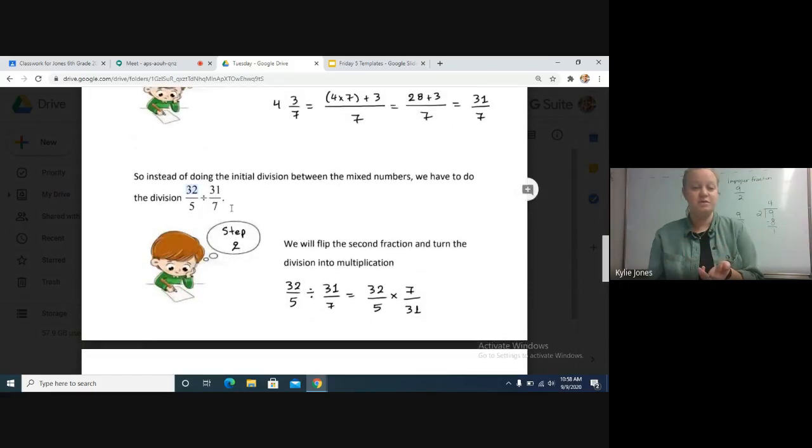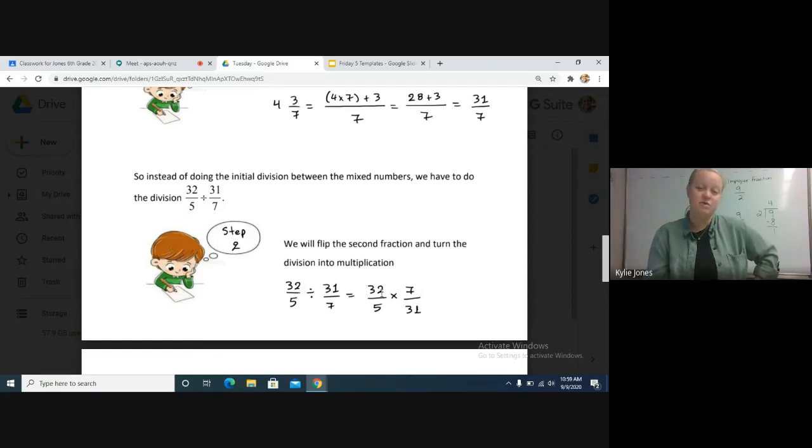Step number 2 is to do your keep change flip. You have your new division problem of 32/5 divided by 31/7. It's the same thing as saying 6 2/5 divided by 4 3/7. You've just changed them to improper numbers instead. Exactly what we talked about yesterday, keep change flip: 32/5 you keep the same, the division changes to multiplication, and your 31/7 flips to 7/31.